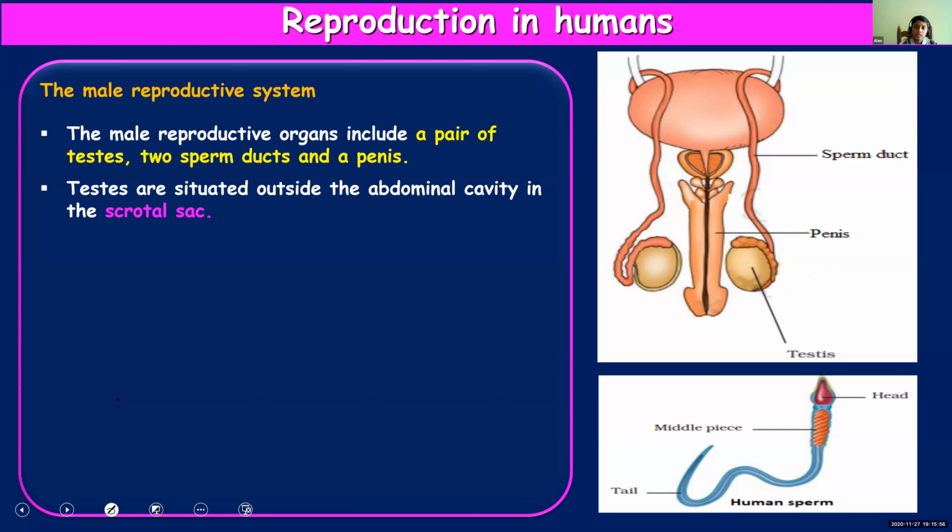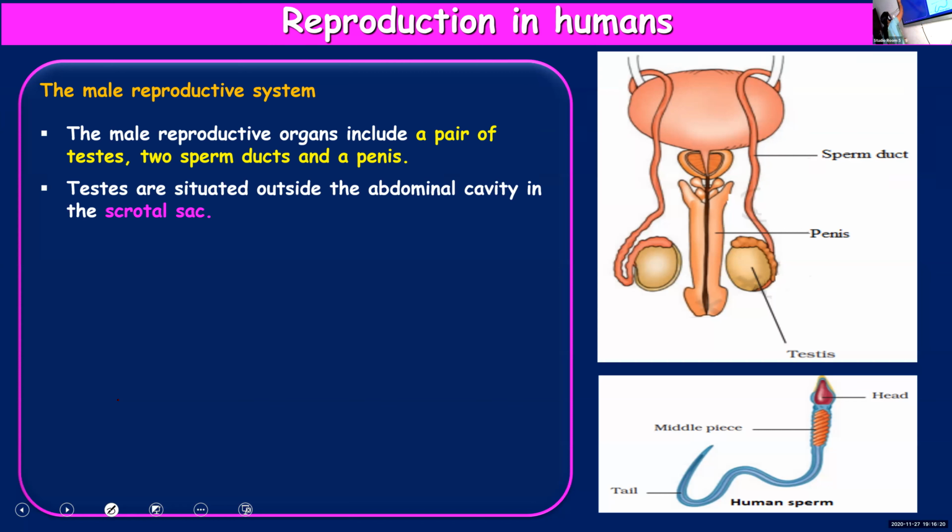37. Very good, 37 degrees Celsius. But in the scrotal sac, the temperature will be approximately 6 degrees Celsius less than the body temperature. So the temperature in the scrotal sac is less than that of the body temperature. Such a low temperature is necessary for the formation of sperms.